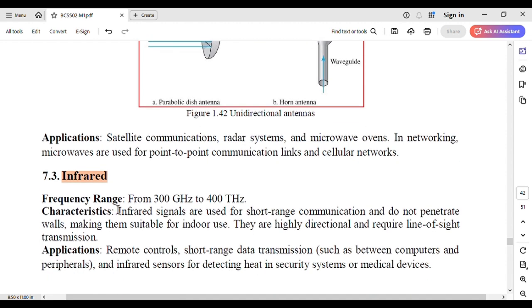And the last is infrared. The frequency ranges from 300 gigahertz to 400 terahertz. Infrared signals are used for short-range communication and do not penetrate walls, making them suitable for indoor use. They are highly directional and require line of sight transmission. Some of the applications are remote control, short range data transmission, and infrared sensors for detecting heat in security systems or medical devices. Thank you.